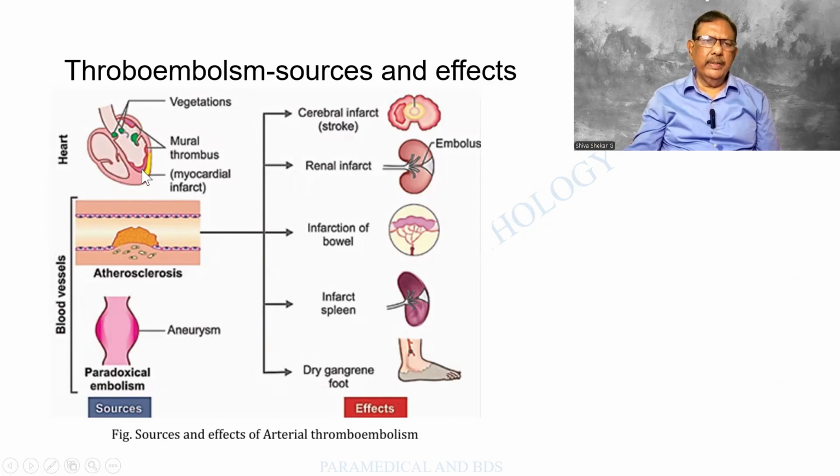Thromboembolism. See what is happening in this case. These are all the various thrombi, atherosclerosis in the heart and aneurysm of the blood vessels. They all get fragmented and produce a thromboembolus, obstructing the cerebral blood vessels. There can be stroke. Renal blood vessels, there can be infarct. Then the intestinal, mesenteric blood vessels, there can be infarct. Infarct in organs like the spleen, or sometimes there can be gangrene of the foot. So these are all the things. Any few you people should remember. It is not difficult.